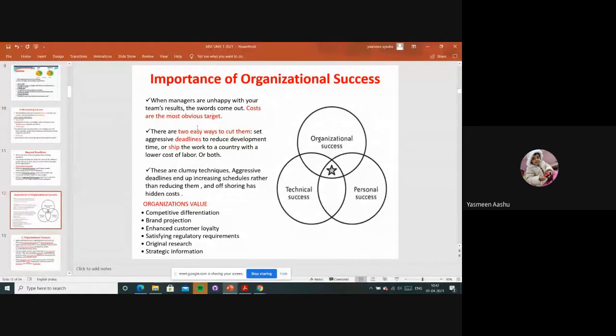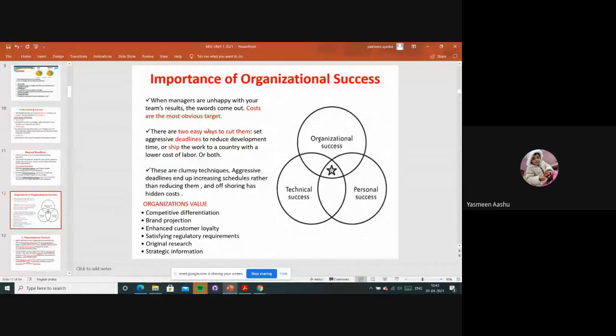So whenever we are not getting success, we can cut them in two ways, right? Two easy ways to cut them. What are they? First, we set aggressive deadlines to reduce the development time, or ship the work to a country with a lower cost of labor, or both, right?